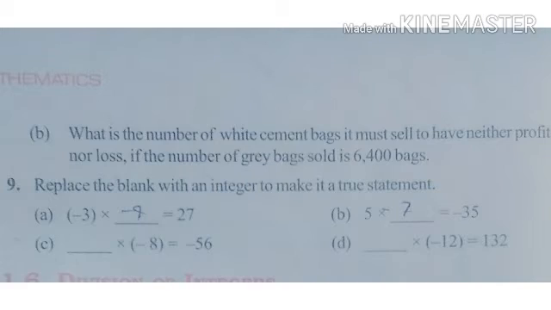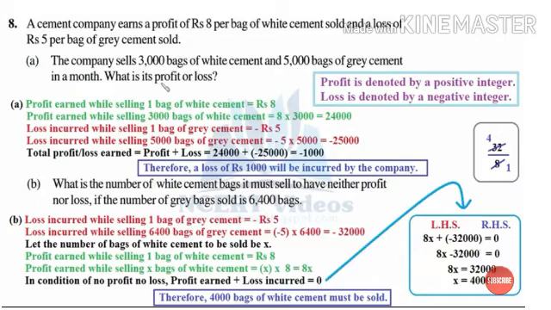(b) What is the number of white cement bags it must sell to have neither profit nor loss, if the number of grey bags sold is 6400 bags? Here the same concept as in the previous questions.